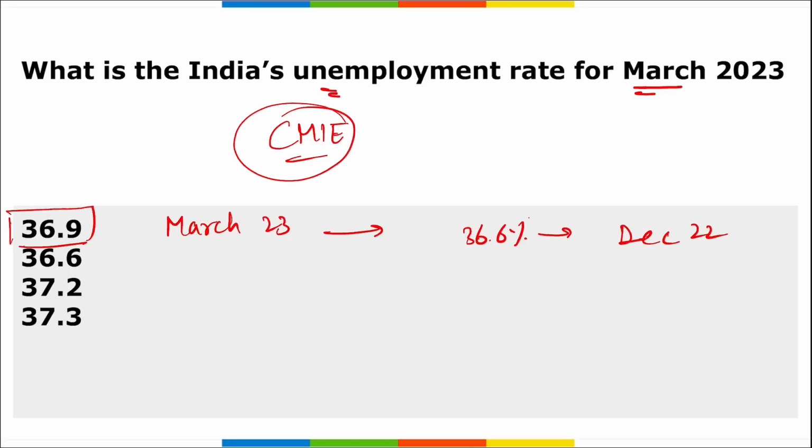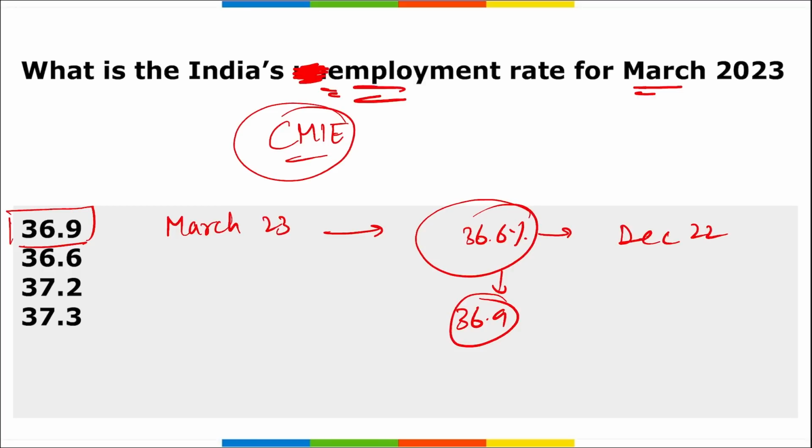So we can say that from 36.6 it has increased to 36.9%. This is not the unemployment rate, it is the data of India's employment. Right? What is India's employment rate? It is 36.9% for March 2023. Right?